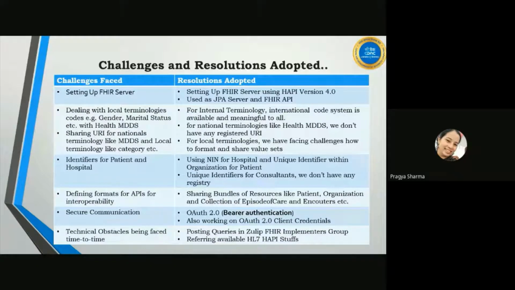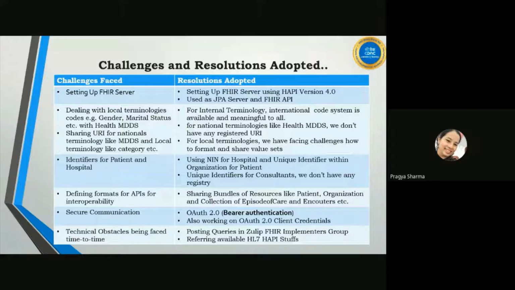For example, in eSushrut, we use the CR number as the identifier for a patient, and as part of NIC, they use their UHID as the patient identifier to uniquely identify the patient. On the basis of these two codes, we share our patient and hospital information between NIC and CDAC.